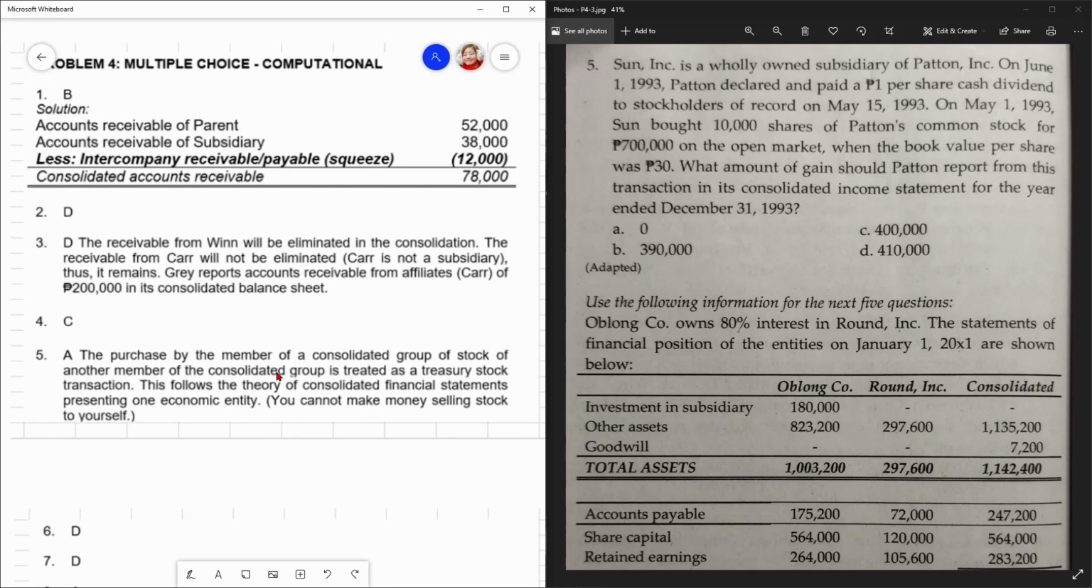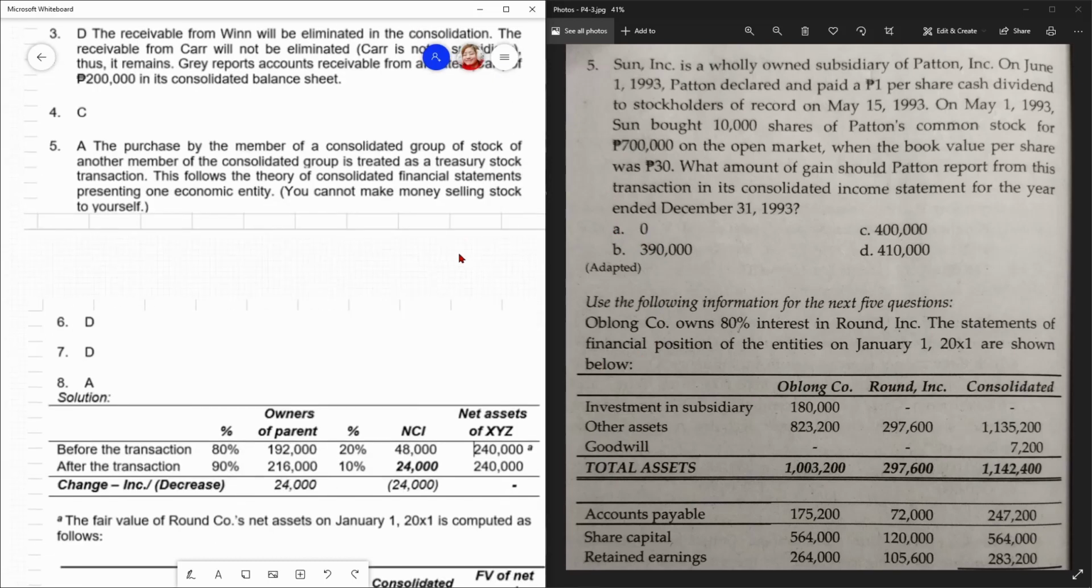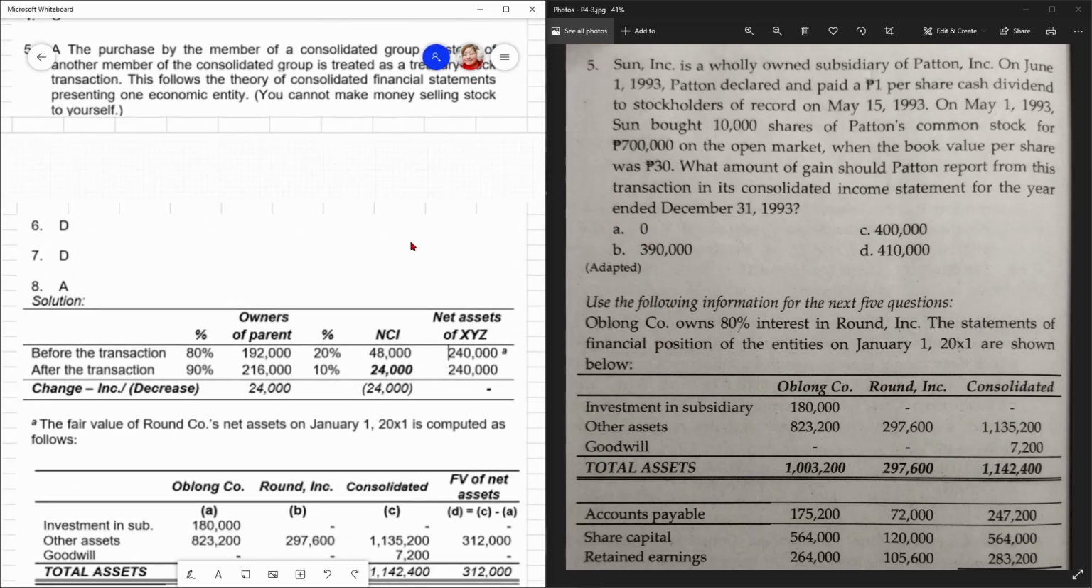That is treated, when it comes to the point of view of consolidation, treasury stock na yan kasi binili mo ulit yung shares mo. Diba? Ganun naman ang treasury stock eh. Repurchasing your own shares. And in this case, since this is consolidation, you are treated as a single entity. Parang binili mo lang ulit yung sarili mong shares. Hence, treasury stock. Hence, letter A ang answer dyan. Wala kang i-report na gain.